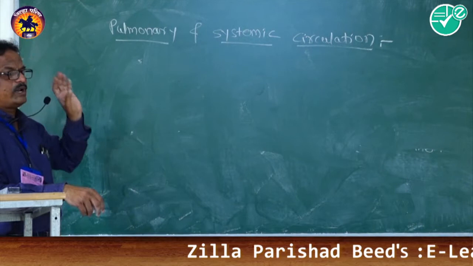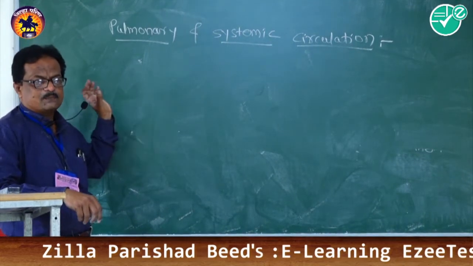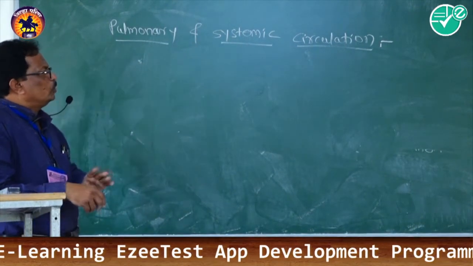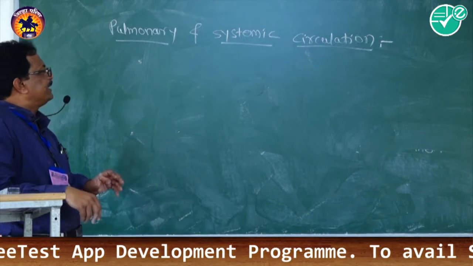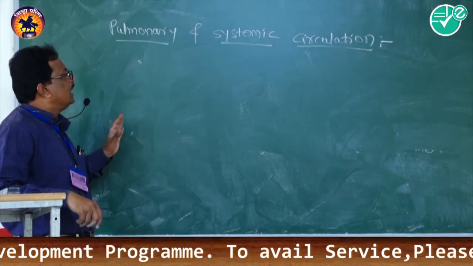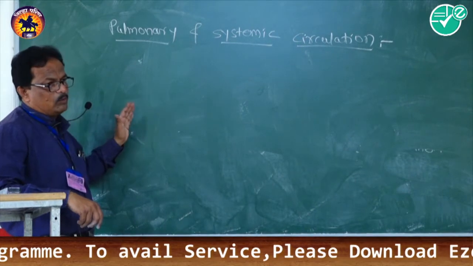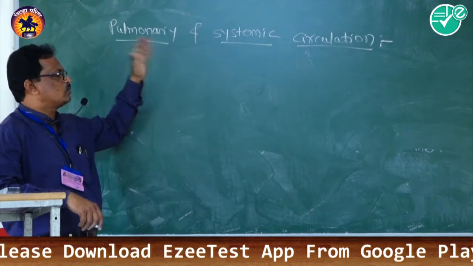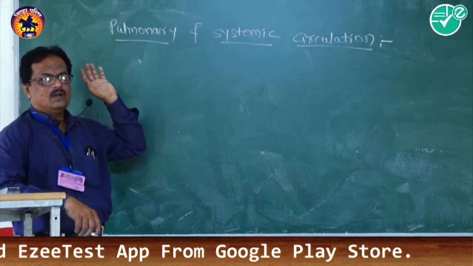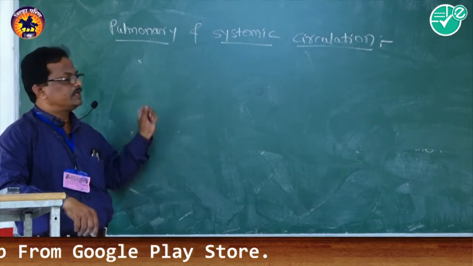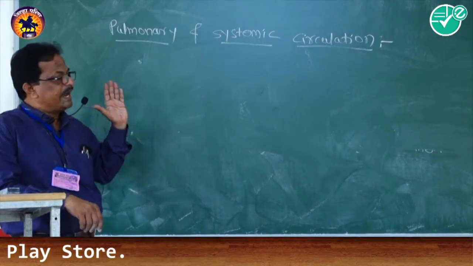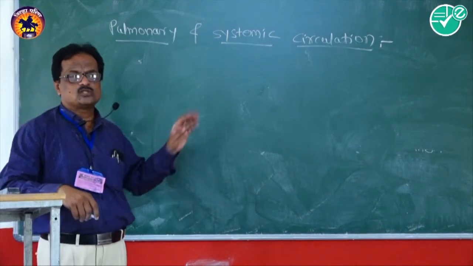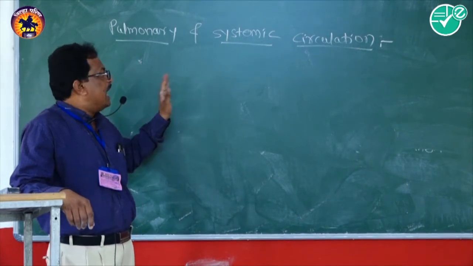During pulmonary circulation, the blood which is present in the right ventricle enters into the pulmonary artery, or pulmonary trunk. That pulmonary trunk emerges from the upper left corner of the right ventricle. During ventricular contraction, the blood present in the right ventricle enters the pulmonary trunk.